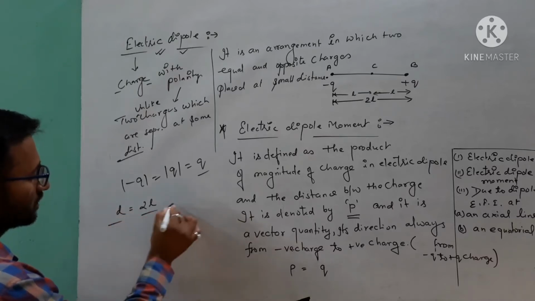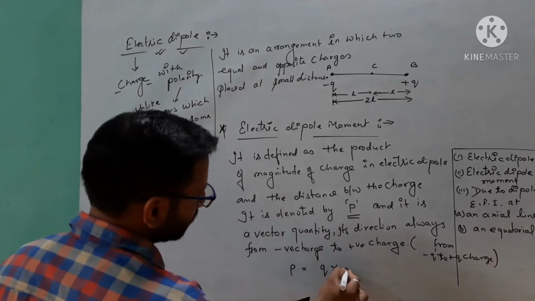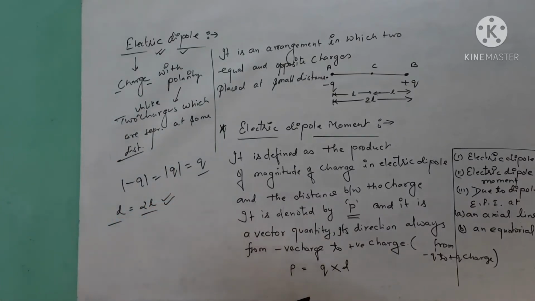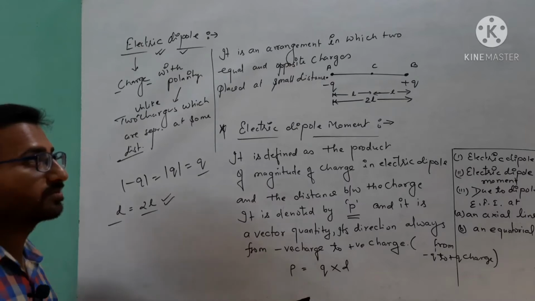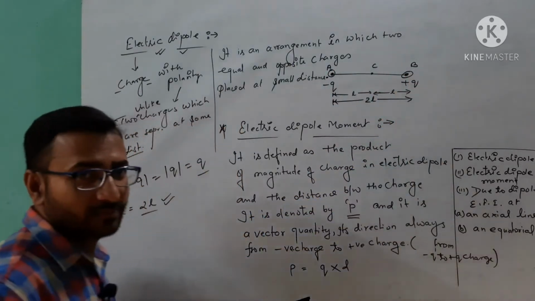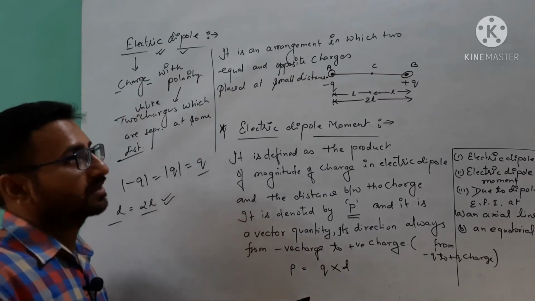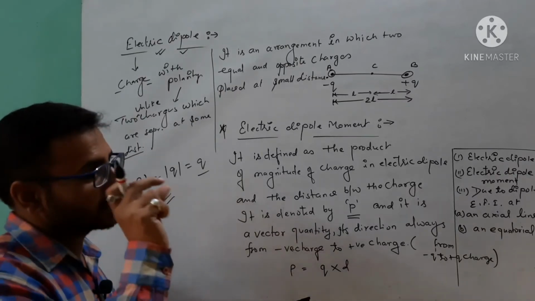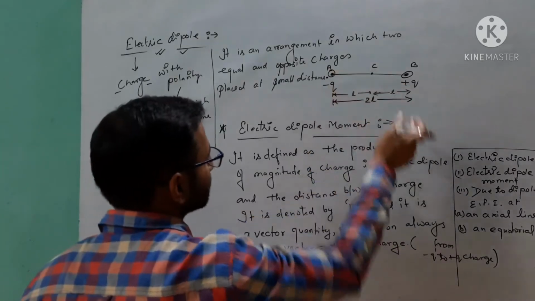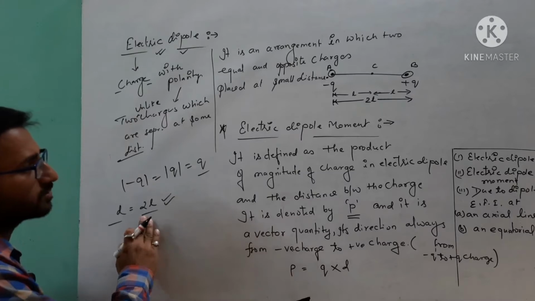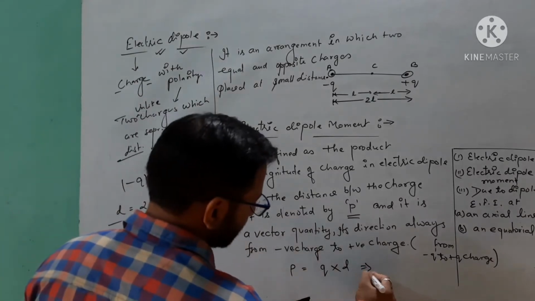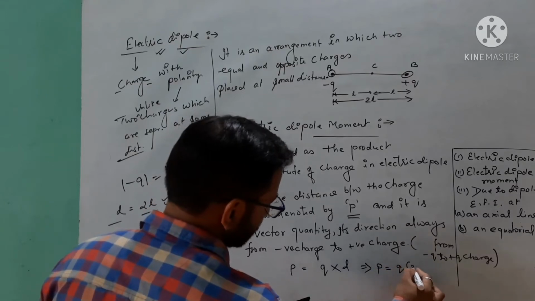This is the distance between the charges, means from the center of one charge to the center of another charge. If we have two spherical charged bodies, then it is from the center of one body to the center of the other. But here we are discussing the distance between the two charges. So it will be P is equal to Q into 2L.